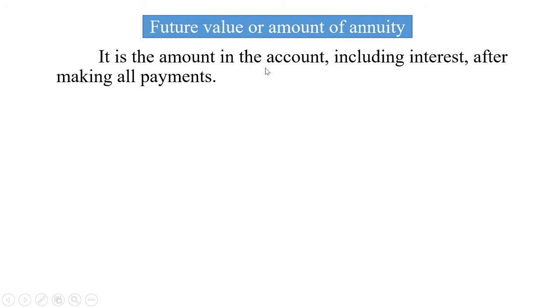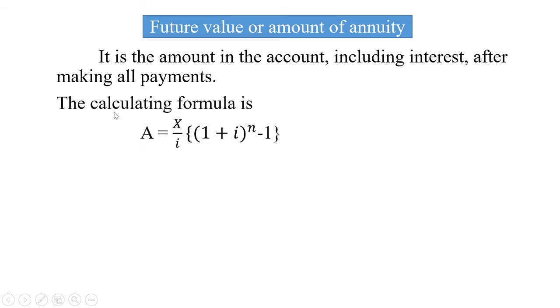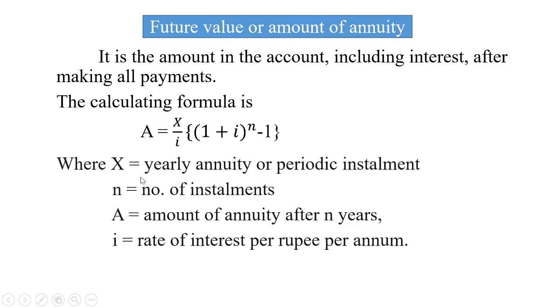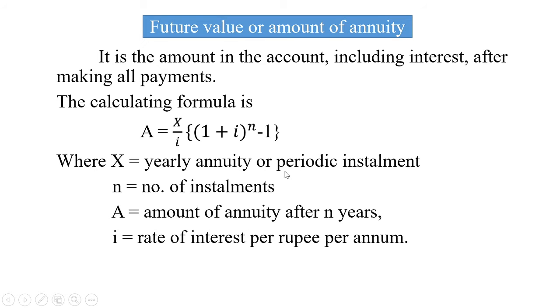Future value or amount of annuity. It is the amount in the account including interest after making all payments. The calculating formula is A is equal to X divided by I, in curly bracket, 1 plus I bracket complete raised to n, minus 1, curly bracket complete, where X is equal to yearly annuity or periodic installment, n is equal to number of installments, A is equal to amount of annuity after n years, and I is equal to rate of interest per rupee per annum.